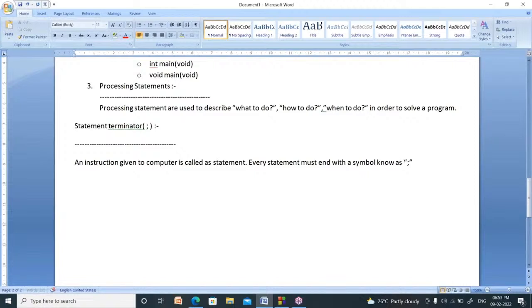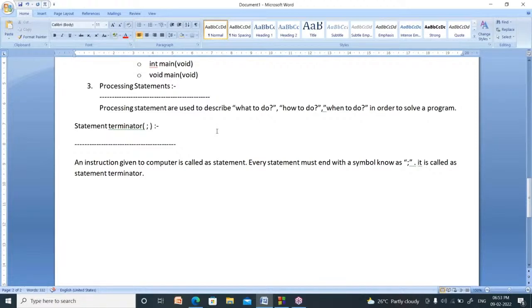What is the name of semicolon? Statement terminator. You have to remember this name. In interview, they will ask what is the name of this semicolon. It is not semicolon. Actually, it is a statement terminator. You have to remember that name.